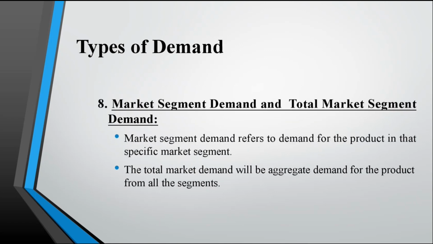The last type of demand, finally, market segment demand and total market demand. Market segment demand refers to the demand for the product in a specific market segment. The total market demand is the aggregate demand for the product from all segments. This is known as market segment demand and total market demand.